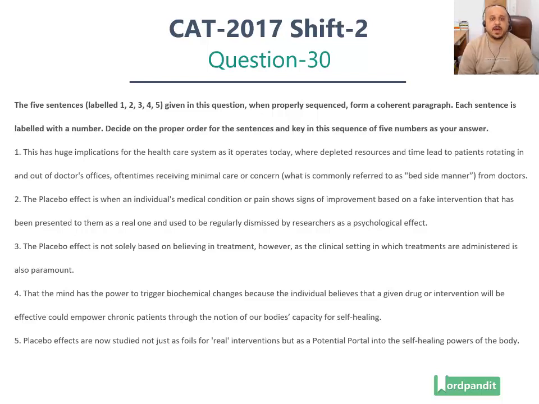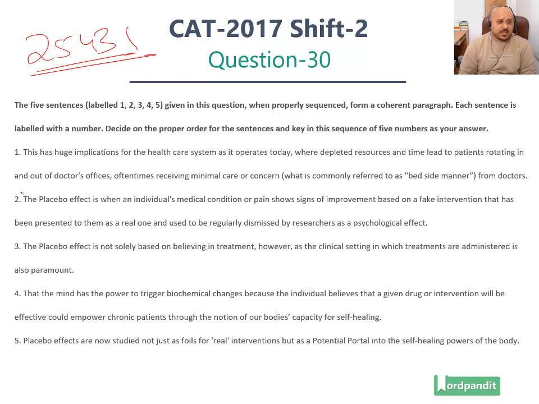In this video we have a Parajumble question without answer options and we need to figure out the correct order of sentences here. I'm Prashant, I'm the founder of Word Pandit and I'll be explaining the logic for this question. The correct order of sentences in this particular case is 2, 5, 4, 3, 1. Why is this the case?